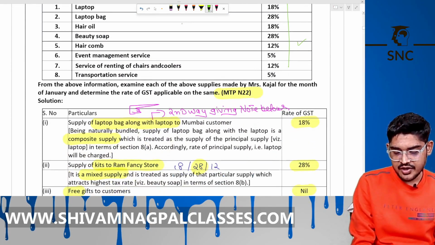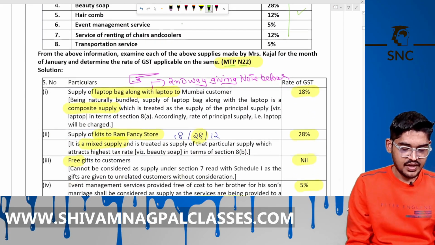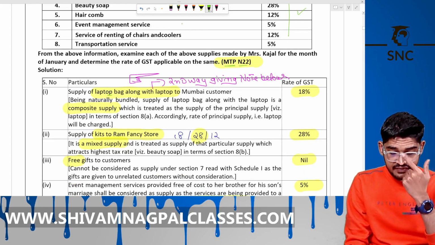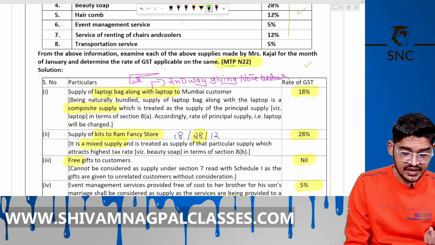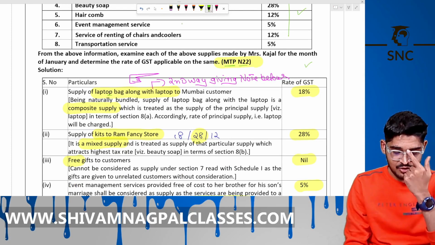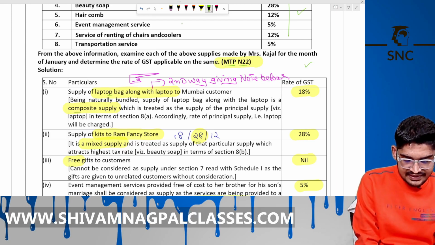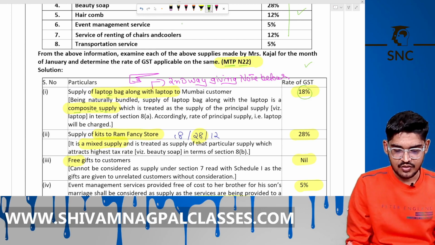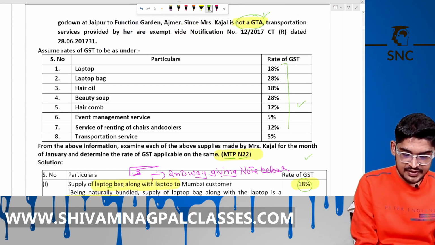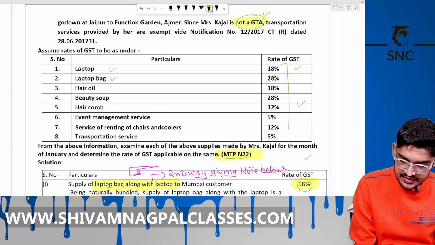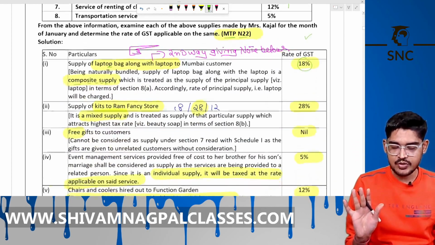MTP November 22 question. Okay, so supply of a bag along with the laptop. We have to identify the rate of GST here, right? So supply of a laptop bag along with the laptop is a composite supply, taxable at the principal supply rate. The principal rate means 18%. The rate on the laptop and the bag is 28%. We take the principal rate. The laptop is main here, that is, the laptop is principal here.